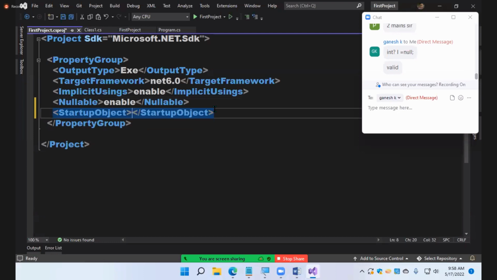Class 1 or Program? The Program class you already executed. Why do you want to run Program again? What you want to run is the new class. That is Class 1. Specify that. How?